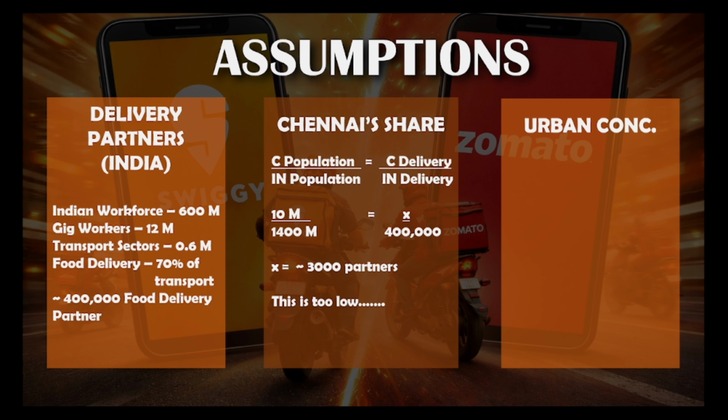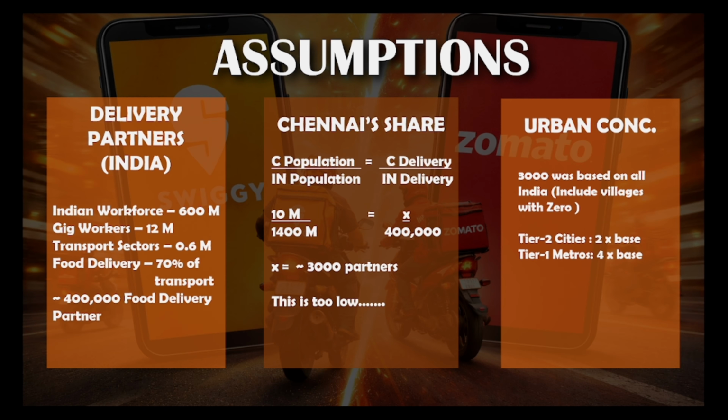So for the urban concentration, there are tier 3 cities, small towns with basic delivery. The number of partners will be around 1.5x of this base, which is 3000. For a tier 2 city, it will be 2x. For tier 1 metro cities, it will be around 4x. So our base was 3000 partners.